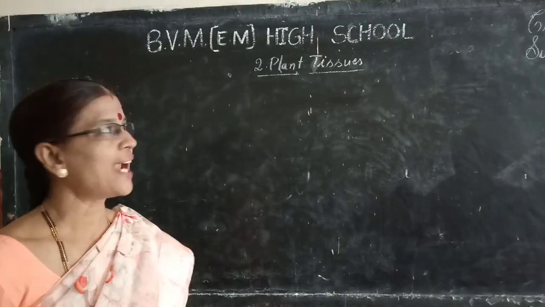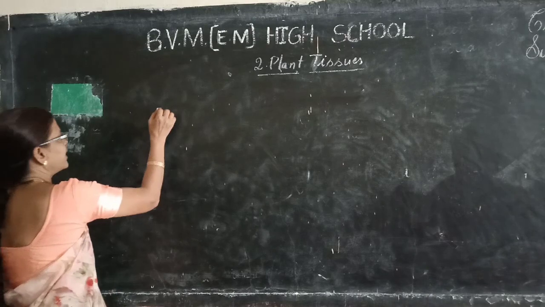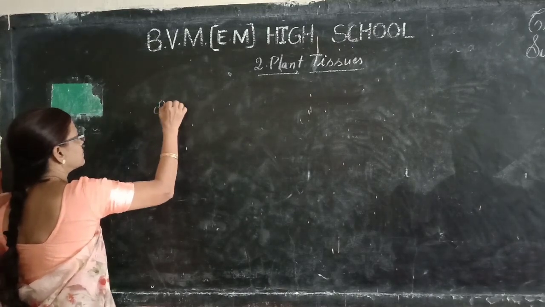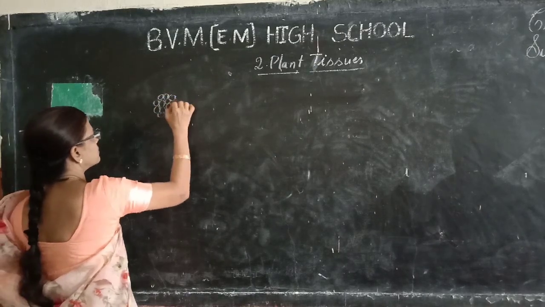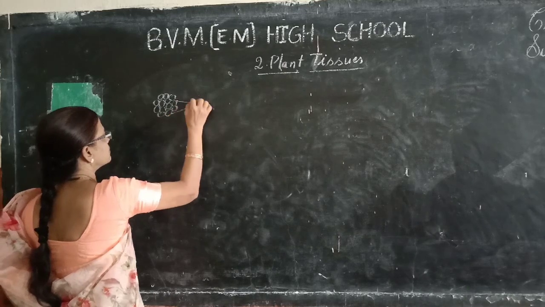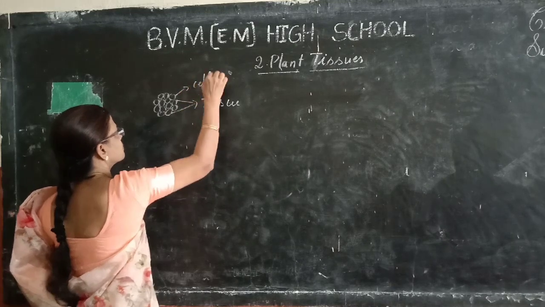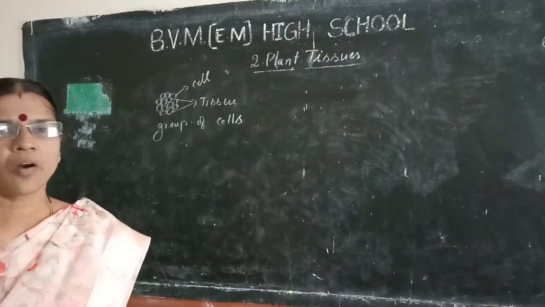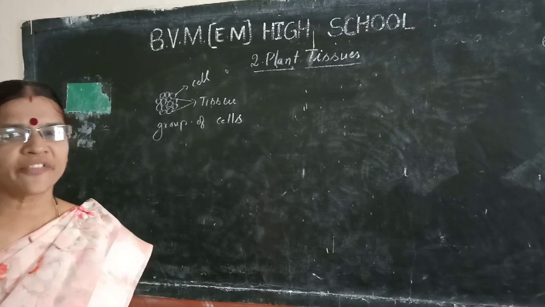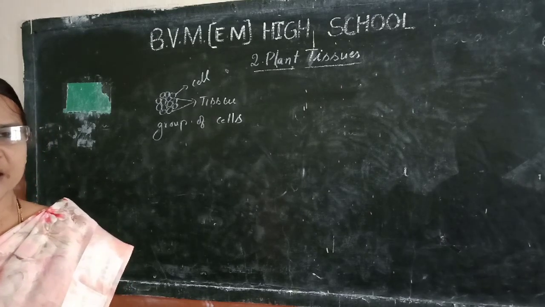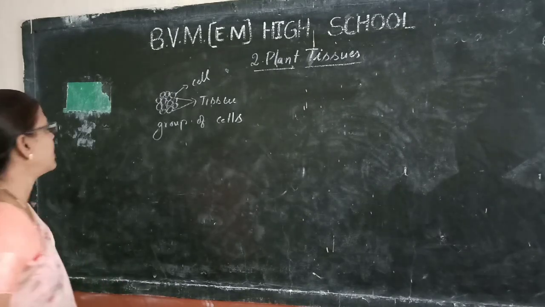Today we will study about plant tissues. What is a tissue? It is nothing but a group of cells. We already studied about cell structure and functions. What is the use of tissue? Why are these cells grouped to form a tissue? So, let us see an example.